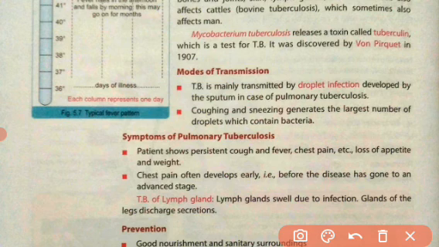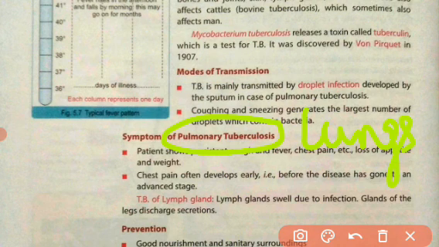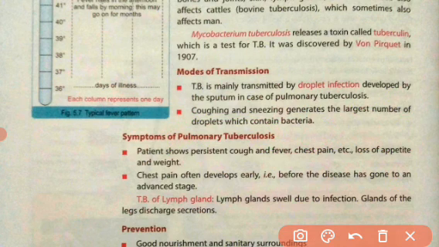Now what are the symptoms of pulmonary tuberculosis? The tuberculosis which occurs in the lungs is called pulmonary tuberculosis. So if the tuberculosis is in the lungs, what will be the symptoms? Patients show persistent cough, fever, chest pain, and loss of appetite and weight.